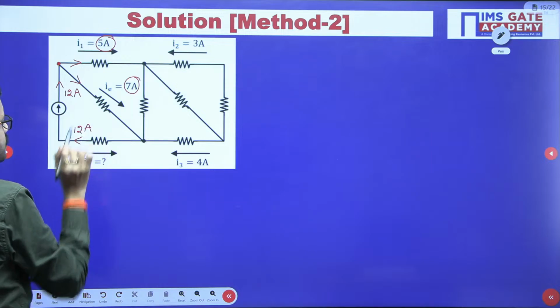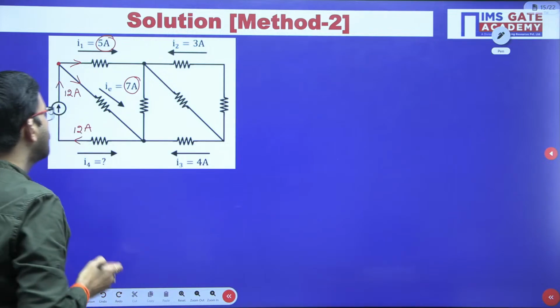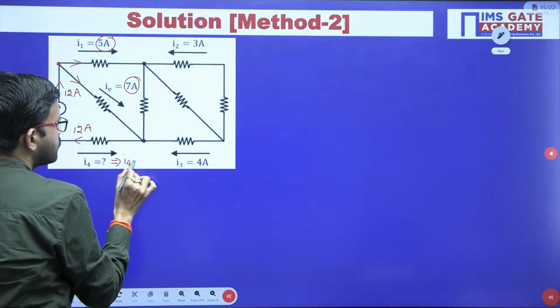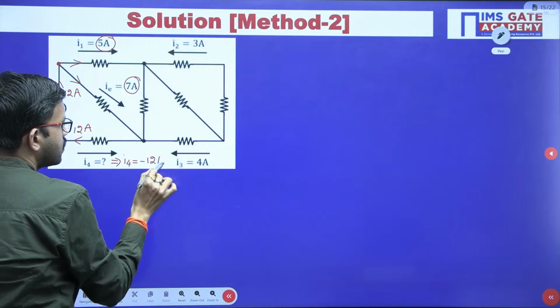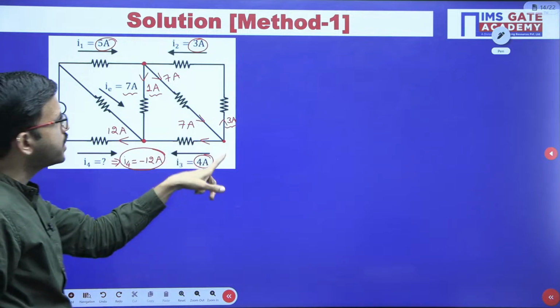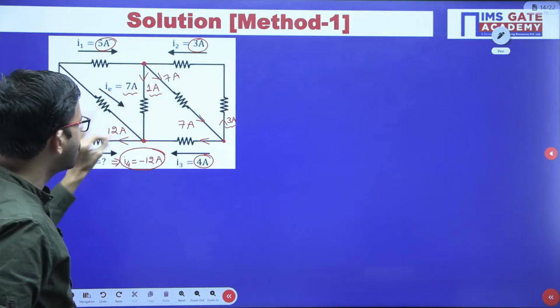12 ampere. But here in the given circuit, I4 direction is in the opposite. So because of that, I4 value will be negative. That's all. So in the previous method, we started analyzing at 3 nodes. After that we got the final answer.